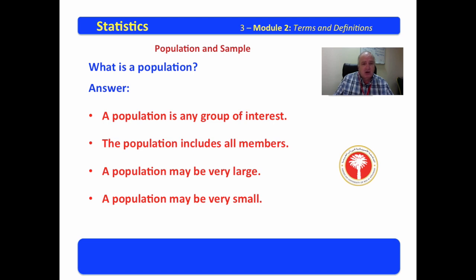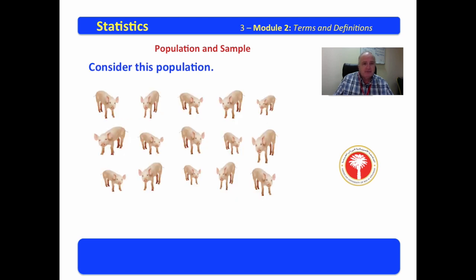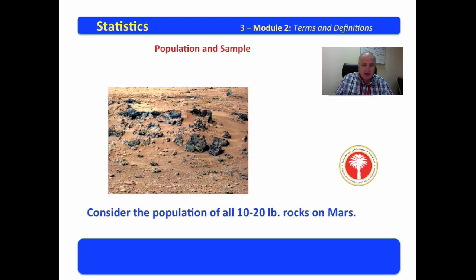Again, it may be large and it may be small. Consider this population: the entire population of albino singing pigs. I don't know if you've ever seen a singing pig, much less an albino singing pig, but the set of albino singing pigs is a very small set. We might consider a population of 10 to 20 pound rocks on Mars. How large is this population?